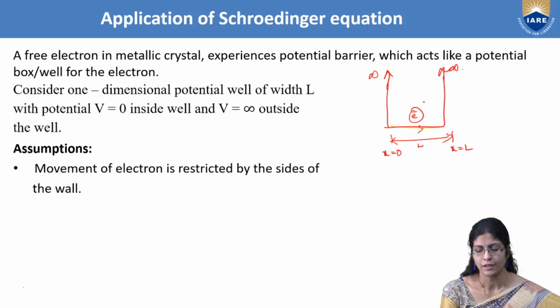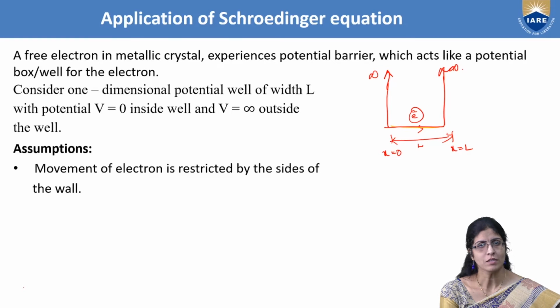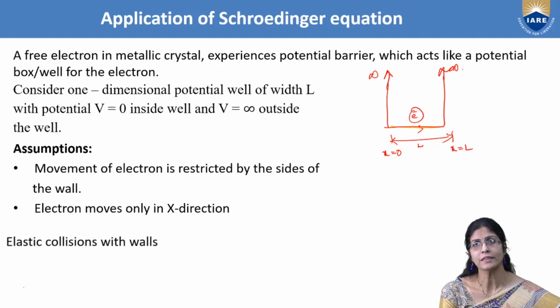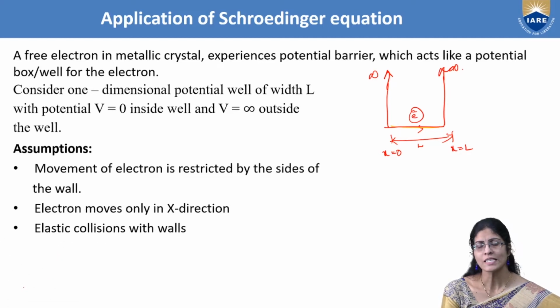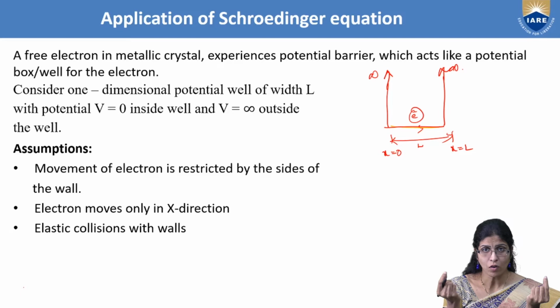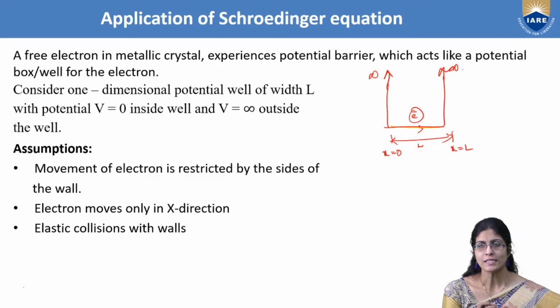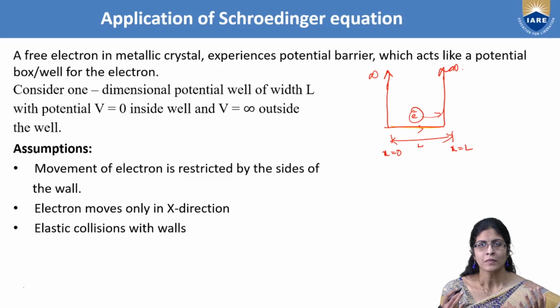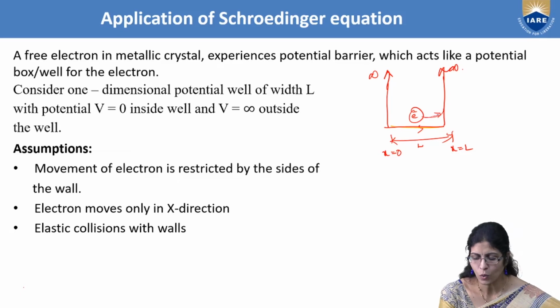And what about the potential? If you want to understand the potential of the electron, it is really impossible. So let me consider that the electron moves only in the x direction with elastic collisions with the walls. What is an elastic collision? If I pull an elastic, like a string or a rubber band, and then leave it, it will come back. That means there is no loss of energy for the rubber band. In the same way, the electron is moving, and when it hits the wall, it neither takes any energy nor loses any energy. So you call it an elastic collision. It just goes and comes back.